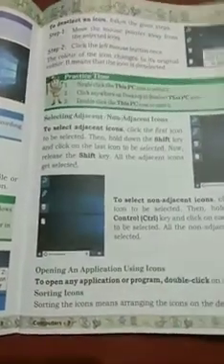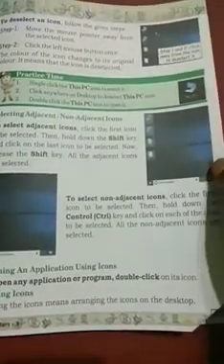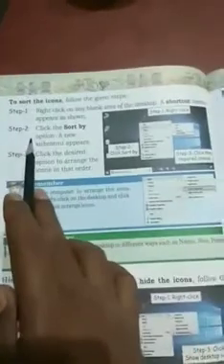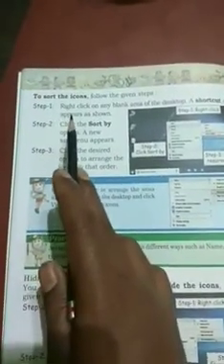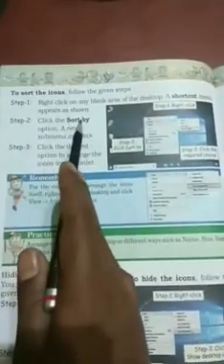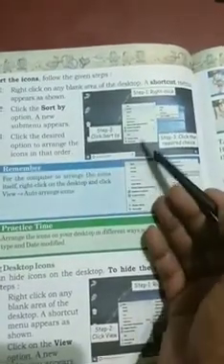Next point, sorting icons. Sorting the icons means arranging the icons on the desktop. To sort the icons, follow the given steps. First step, right click on any blank area of the desktop. A shortcut menu appears, as shown in your figure.